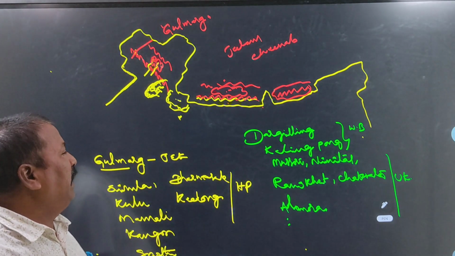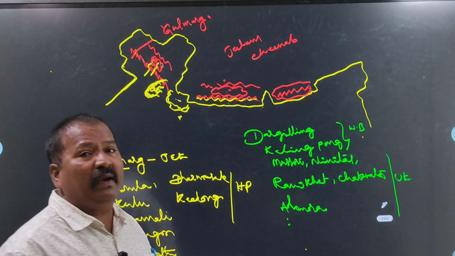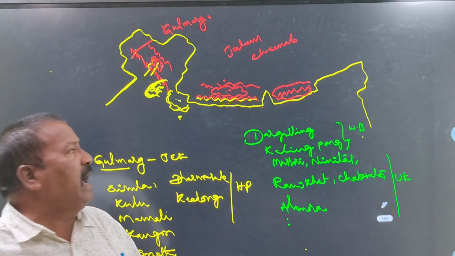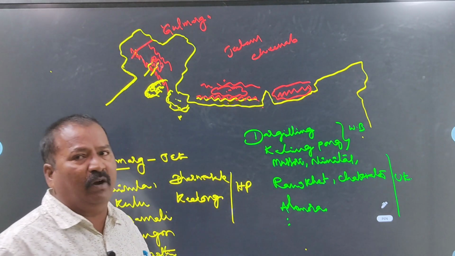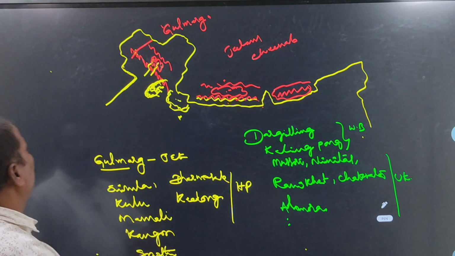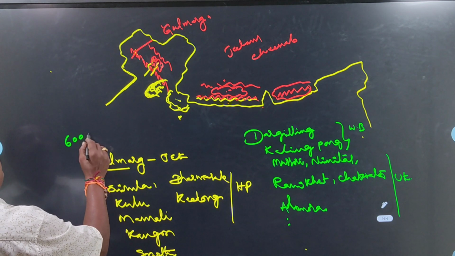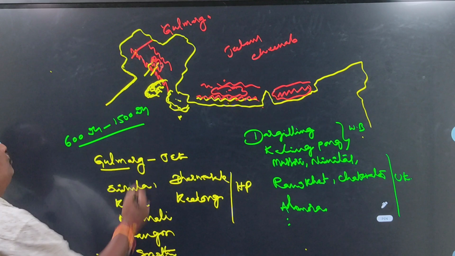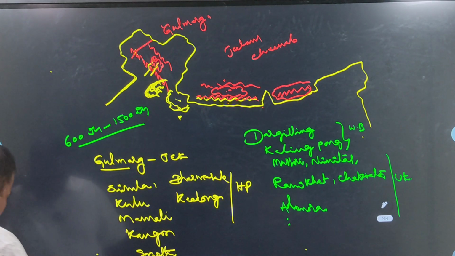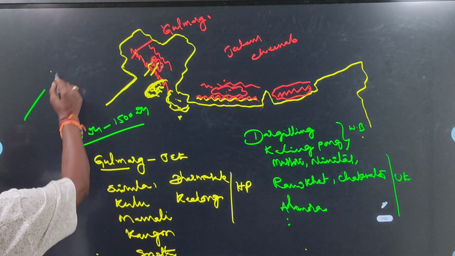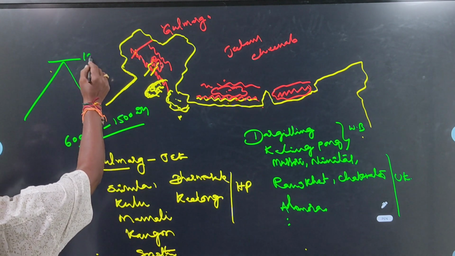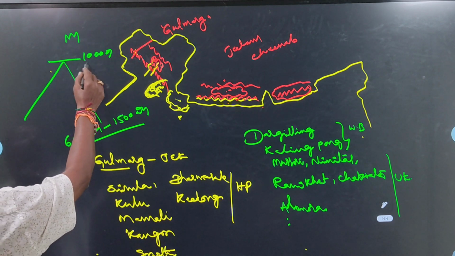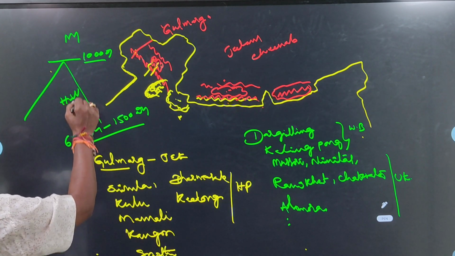Okay. In the same way, Outer Himalayas information is also there. The height of the Outer Himalayas is 600 meters to 1500 meters. If the height of a landform is more than 1000 meters, then it is called a mountain. If it is less than 1000 meters, then it is called a hill.